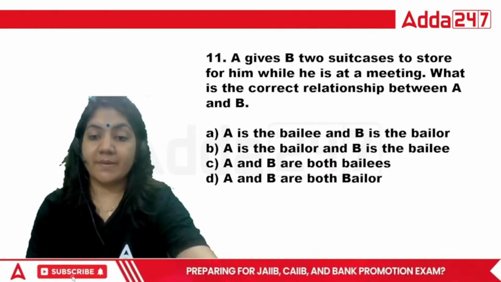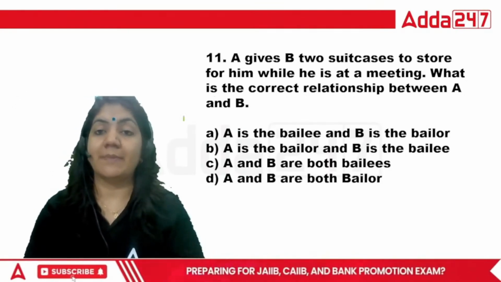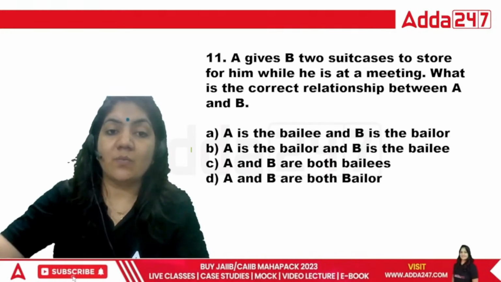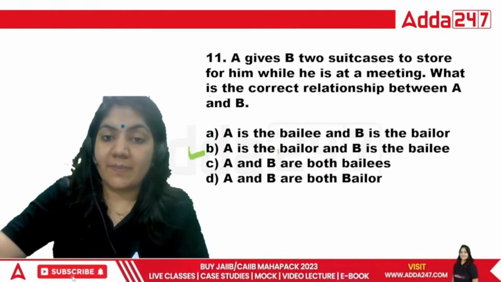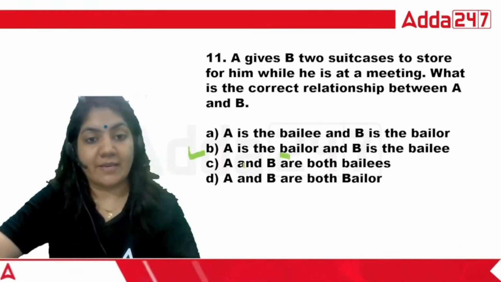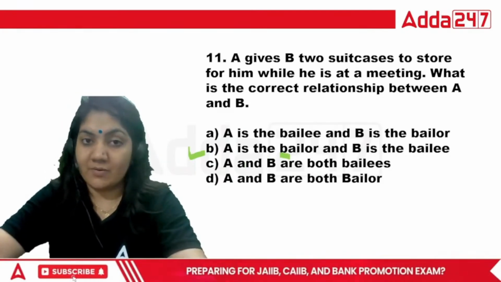So this is the best example of the term bailment. Here A is the bailor and B is the bailee in that case. So for the 11th one, B is the right answer.